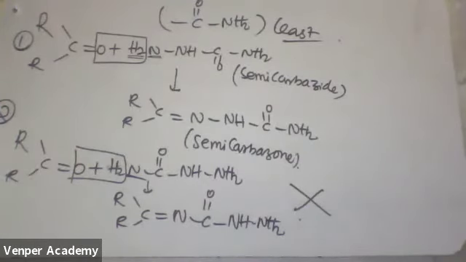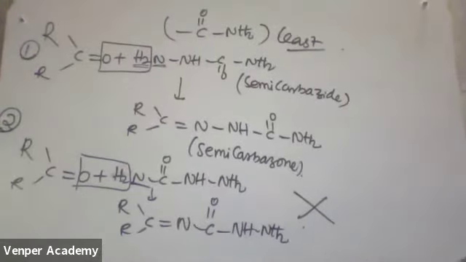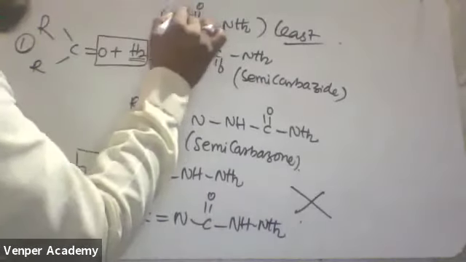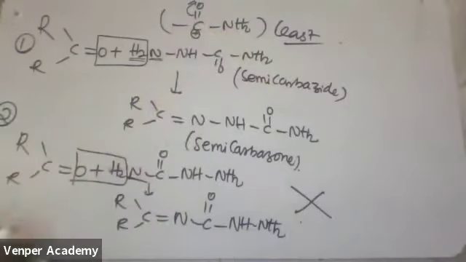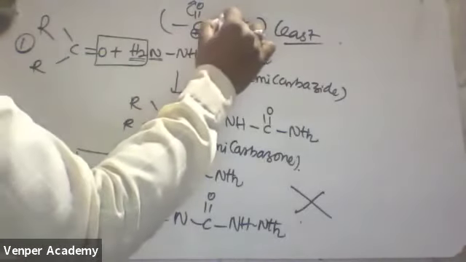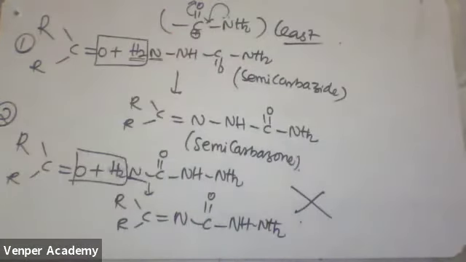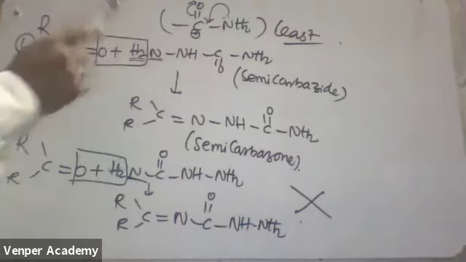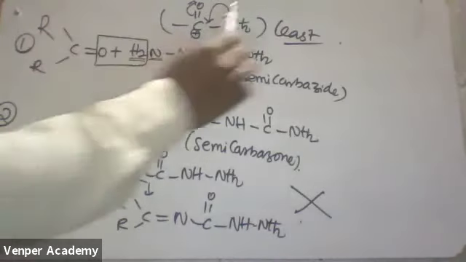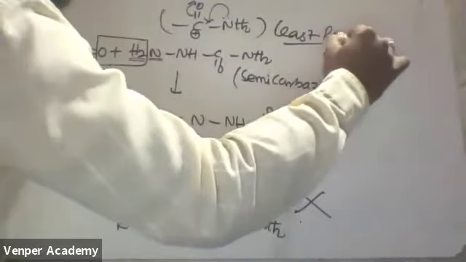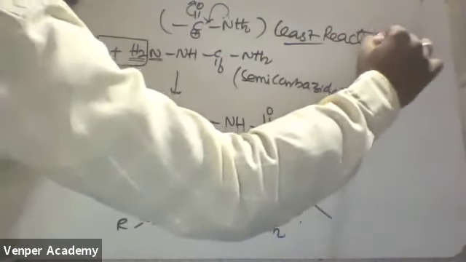Anybody tell me why amide is least reactive? These are all tricky questions. Now see here. Once I am shifting this bond, this carbon will get which charge? Positive charge. This nitrogen is there, no? This nitrogen lone pair will come into conjugation with that carbon. If that nitrogen lone pair is in conjugation, it won't be involved in any other reactions. That's why amides are least reactive. You got the point?